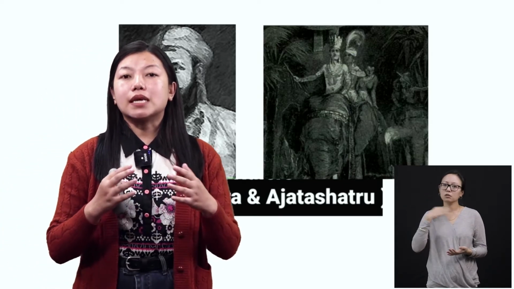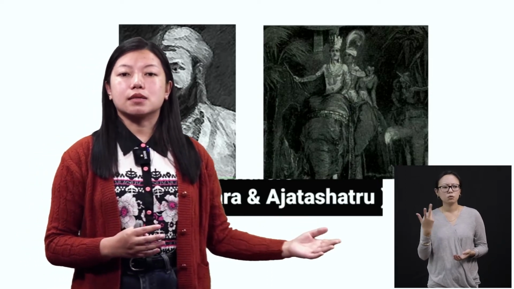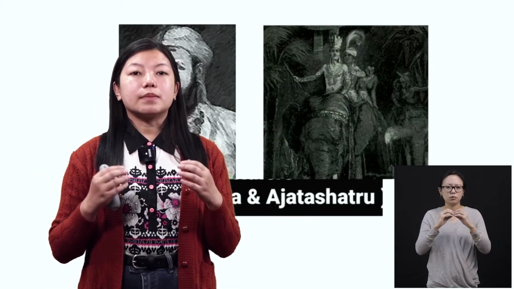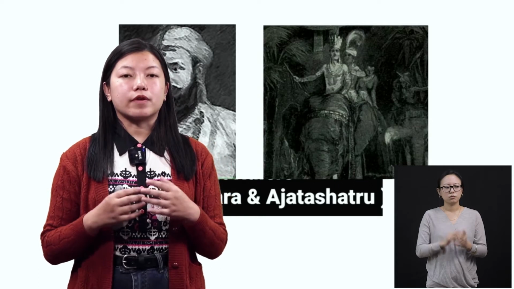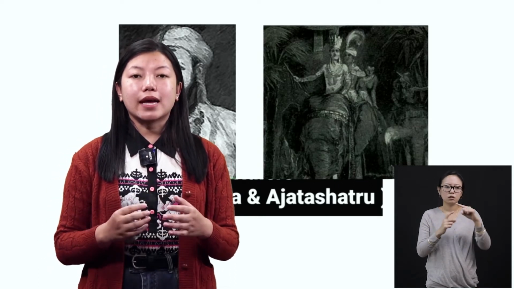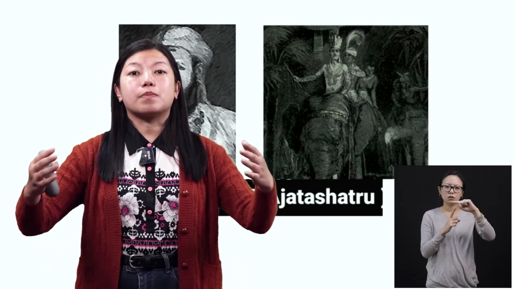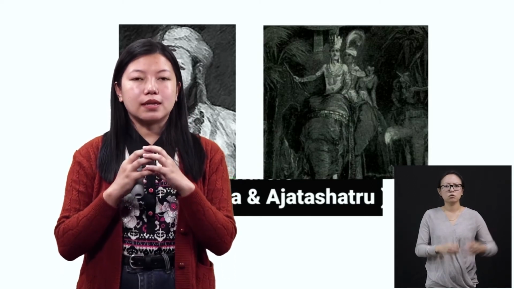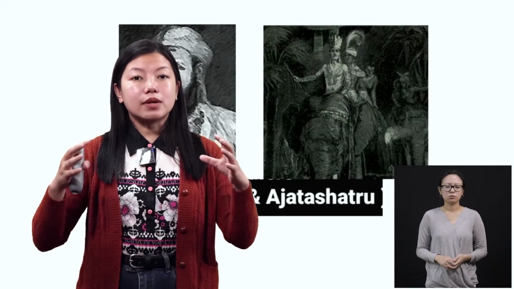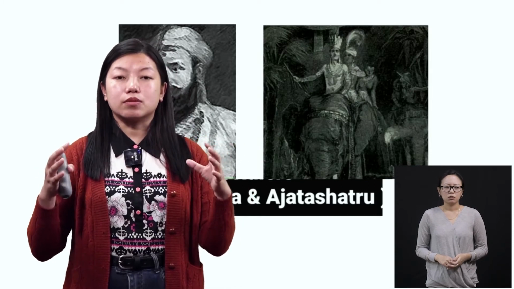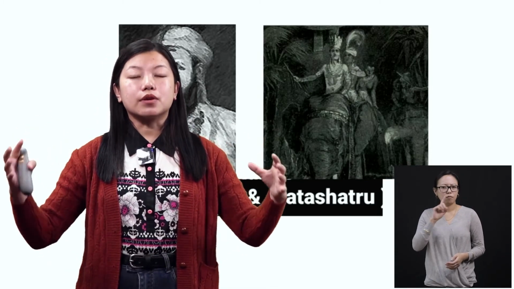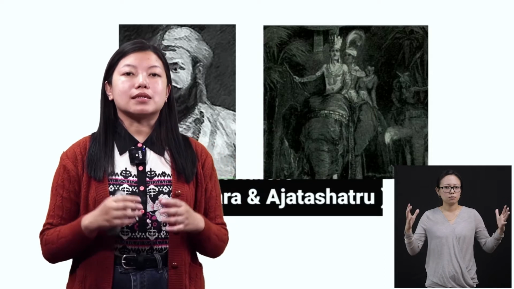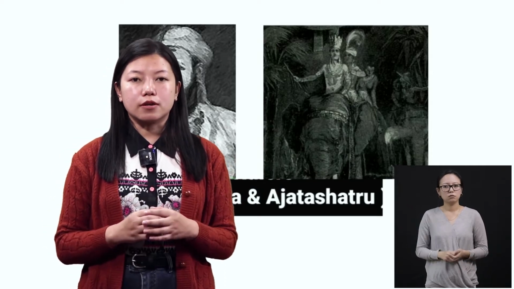Now, when he became a king, let's discuss this man, okay? When he became a king, he was also a very powerful ruler. Like his father, he also expanded his territory, okay? Earlier, Magadha was a small land. Then it increased when his father was the ruler. Again, it became bigger and stronger when the son was the ruler, all right?